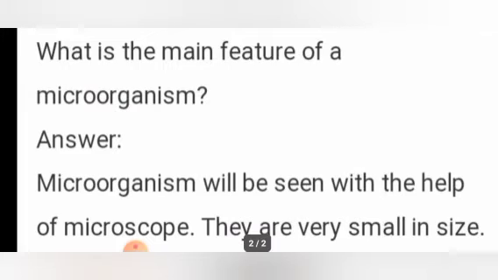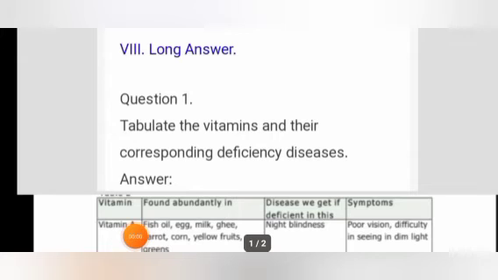Only with the help of a microscope can we see these organisms. That's why they are termed microorganisms. Micro means very tiny. You know that, isn't it? So this is about the features of microorganisms. So that is about the short answers. Now we are going to revise the long answers.